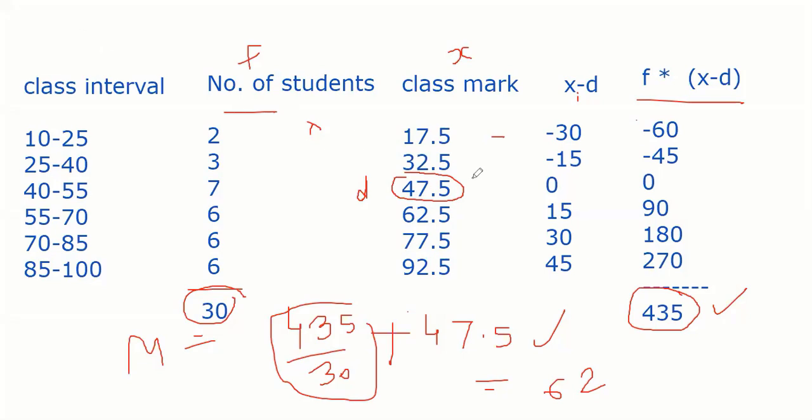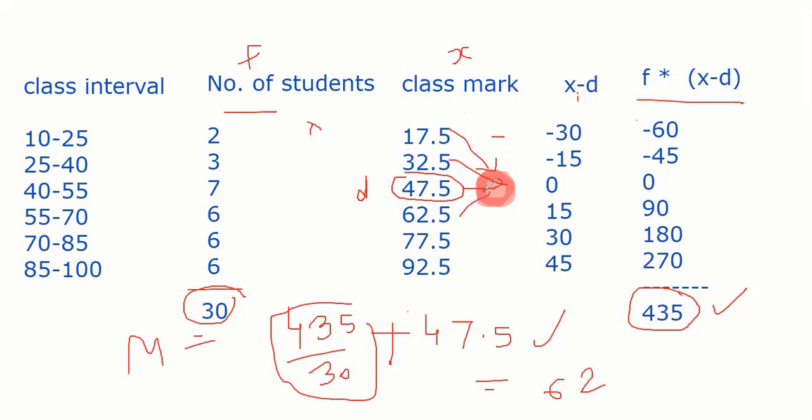What I'm trying to tell you is, suppose this is your deviation point, this is your d. Understand diagram-wise, guys. This is your 47.5. What you're doing now is, this deviates from this, so you do 17.5 minus 47.5. This deviates from this, so 32.5 minus 47.5. This deviates from this, 0.